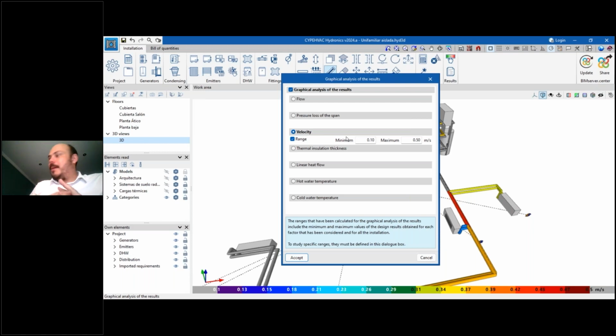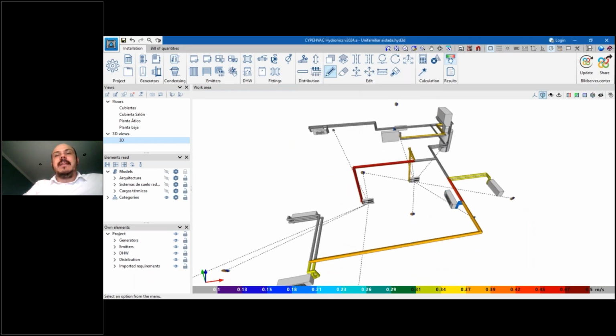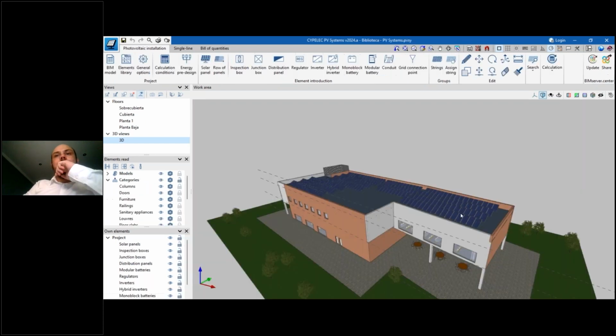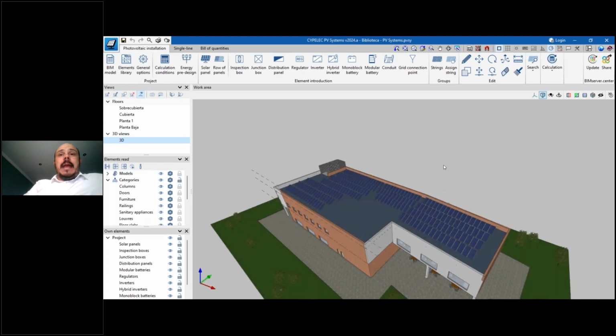We saw plumbing, hydronics. Let me jump to a last software in this area of MEP. It's CYPELEC PV Systems, photovoltaic systems. Okay, actually, this is the software that has the most new features in this version. There is a huge list of new features just for CYPELEC PV Systems in the 2024A version.